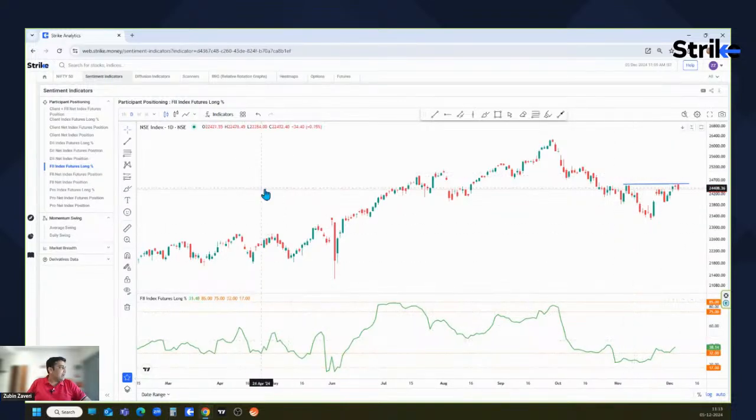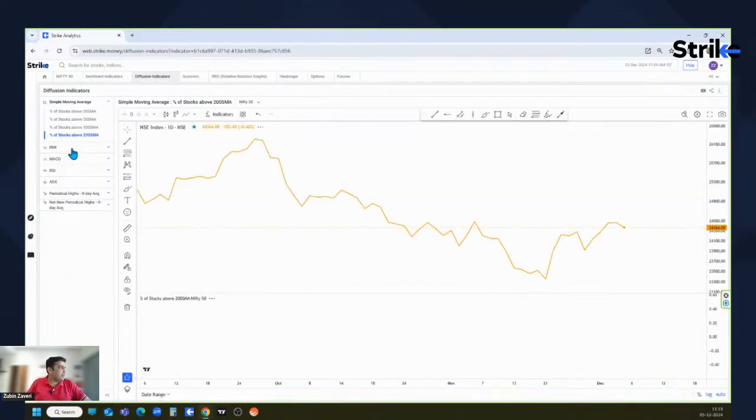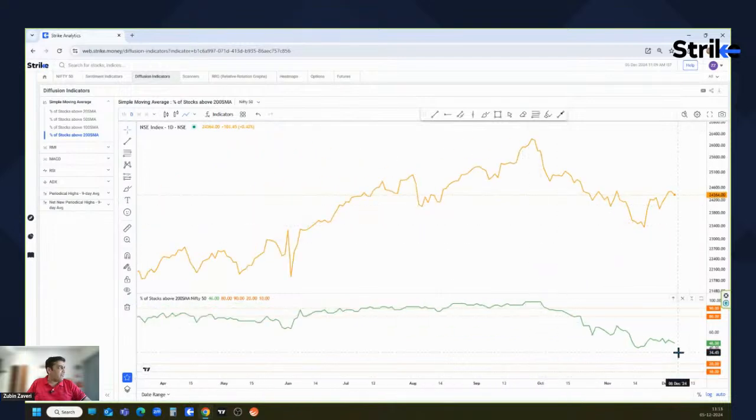All right, and let's also look at various other indicators, diffusion indicators. What do we have here? Percentage of stocks above 200-day SMA. Now this is an even longer term view, where this indicator which was falling, yeah, it was falling over here, but now has turned flat, meaning on a longer term basis many stocks have stopped falling below their respective 200-day moving averages. All right, and there may be some reversal patterns in those stocks and they could perform, and this indicator can go up.